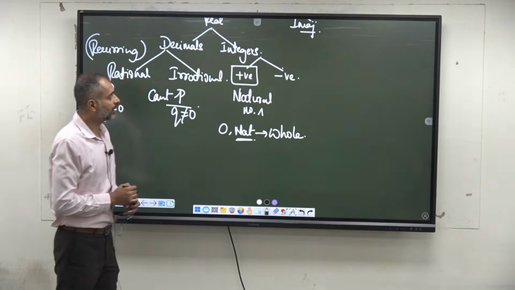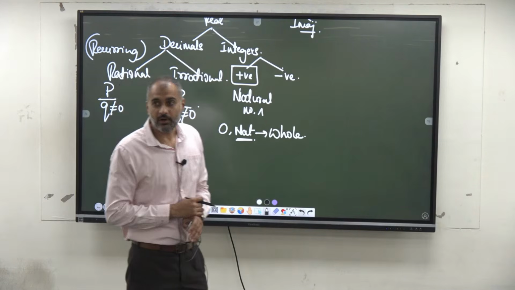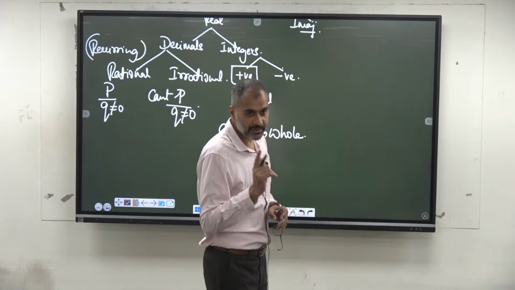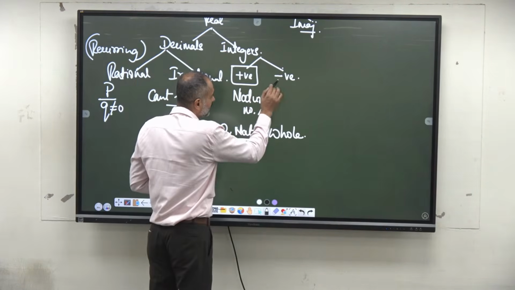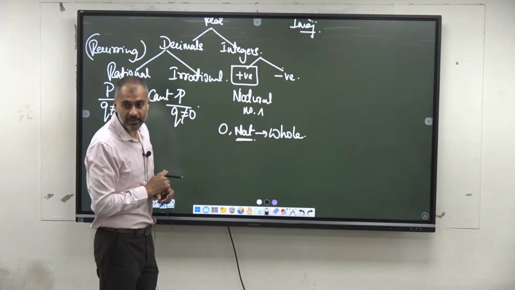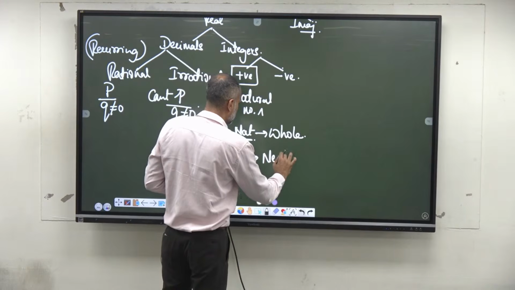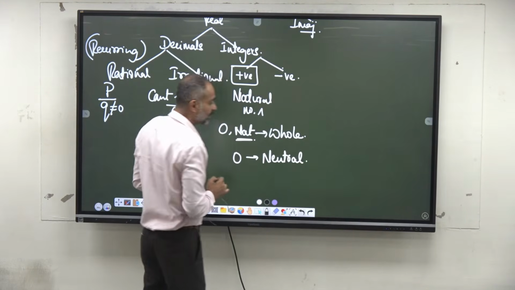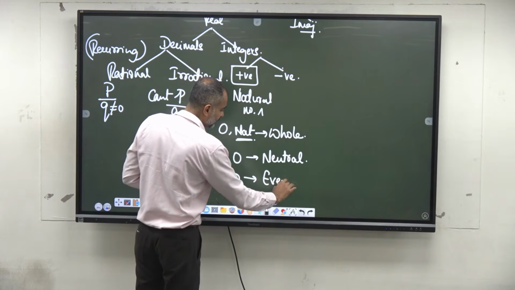Again, integers can be classified as even and odd. 0, is it even or odd? 0 is even. Remember, 0 is even. And 0 is neither positive nor negative. It's a neutral integer. Also 0 is an even integer.